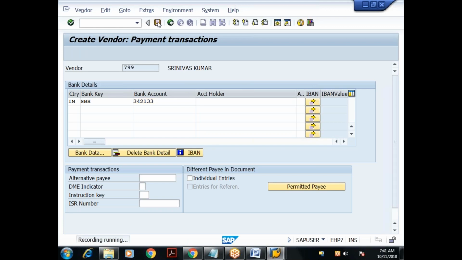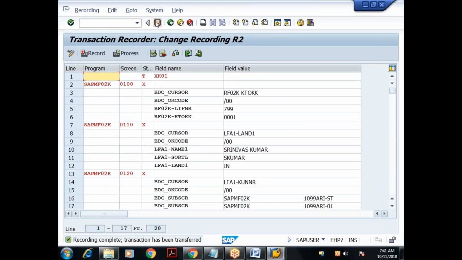Done. Recording is complete. The transaction has been transferred. Let me save it. Once the recording is completed, SAP will display the recorded details mapped with BDC data. So I got it. Mapped with BDC data.